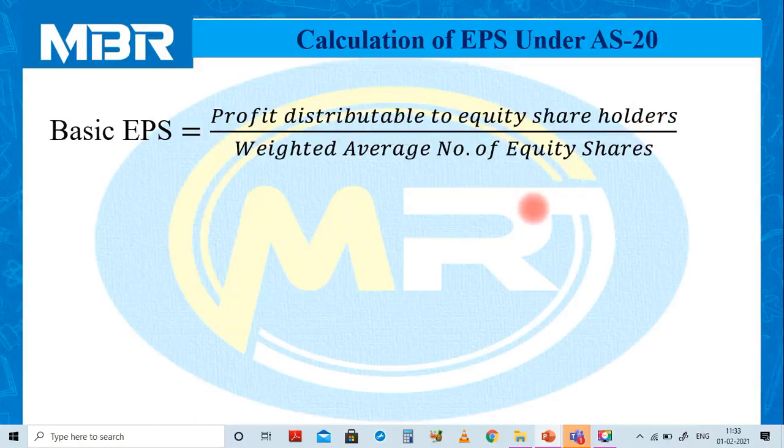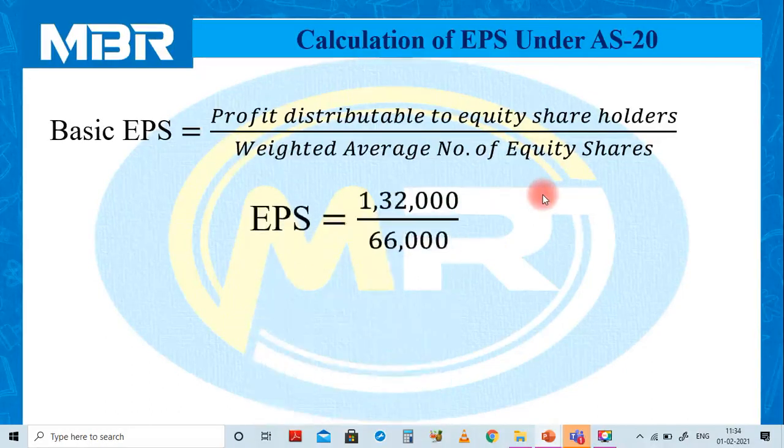Suppose profit distributable to equity shareholders is not given in any case, we know the way of calculation for the profit distributable to equity shareholders. So we have to calculate. Anyways, in this calculation, we need not count anything for profit distributable because the figure of profit distributable to equity shareholders is given ready-made to us.